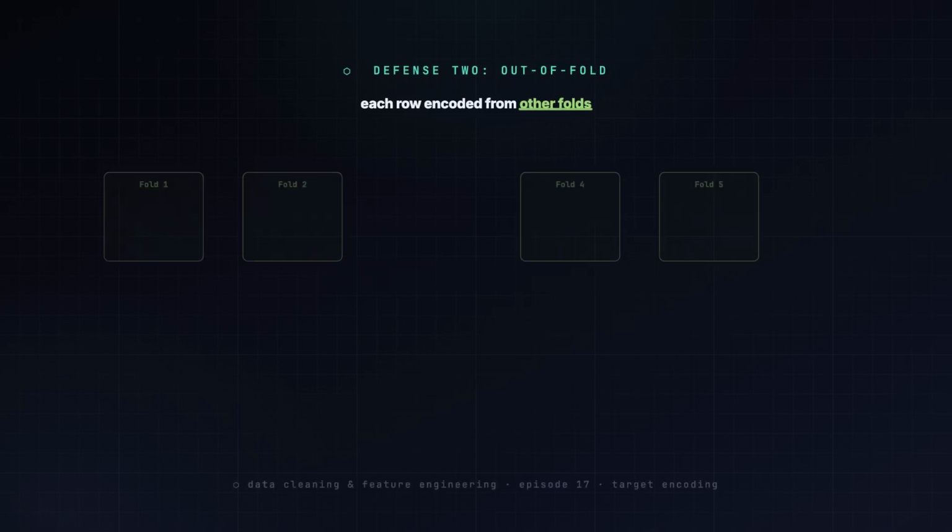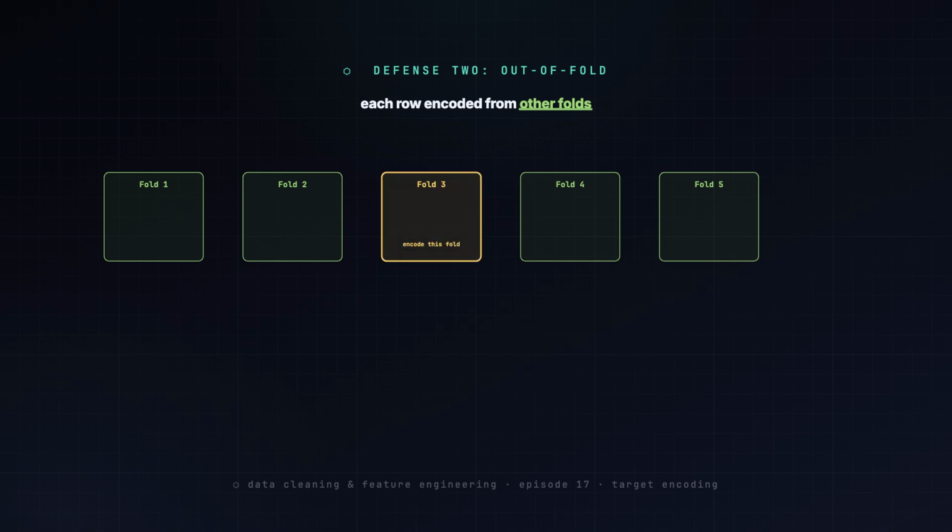Defense 2, out of fold. We split train into folds and encode each fold using the other folds' means, so no row ever sees its own label. Then for test, we use the full train map. Naive versus out of fold side by side shows the naive one hugging the labels too tightly.